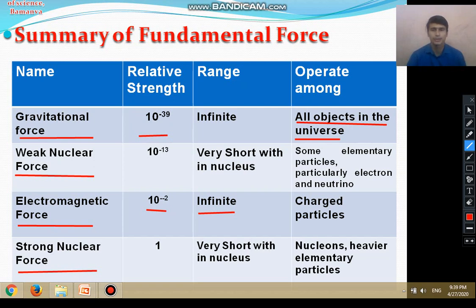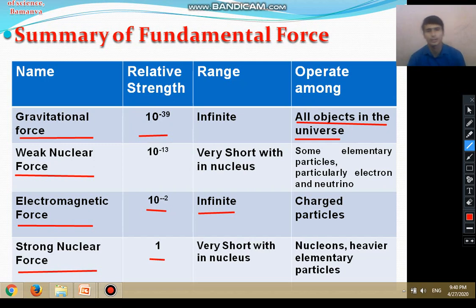The last force is the strong nuclear force, right? The relative strength of the strong nuclear force is 1. The strong nuclear force is exerted within the nucleus, between proton and proton, proton and neutron, and neutron and neutron.